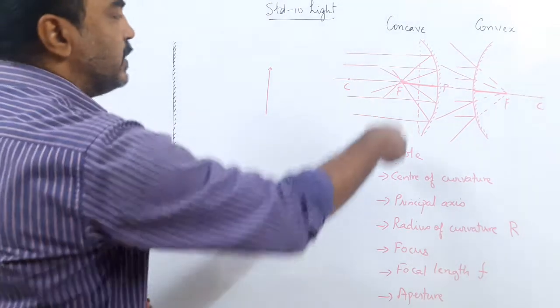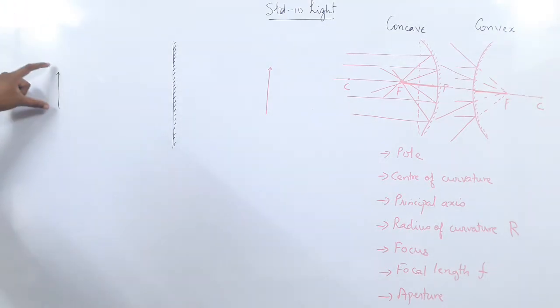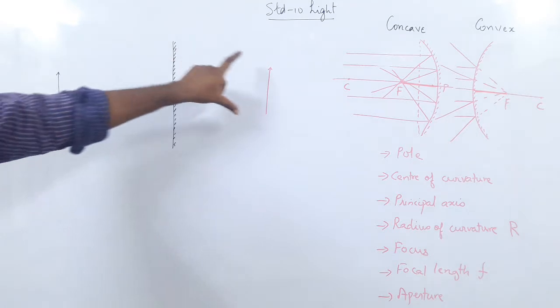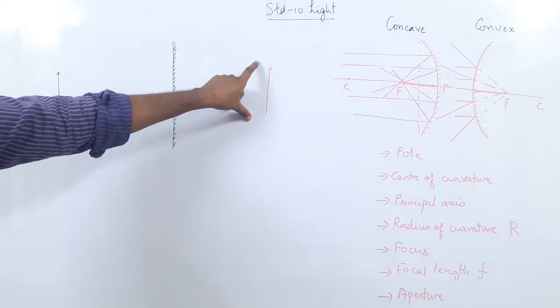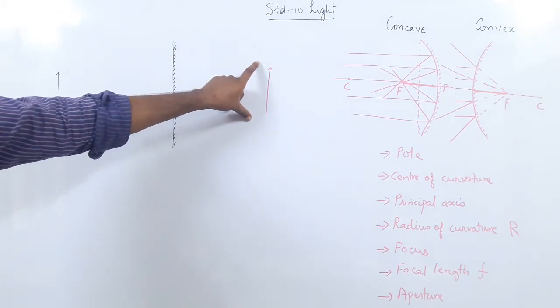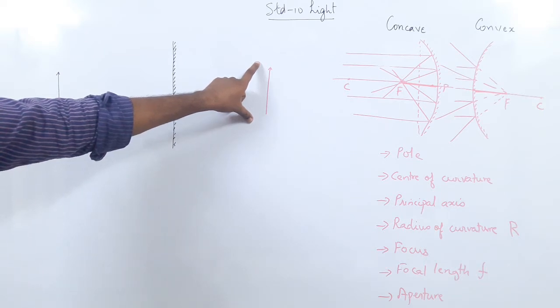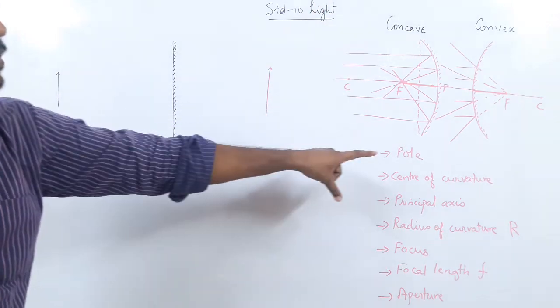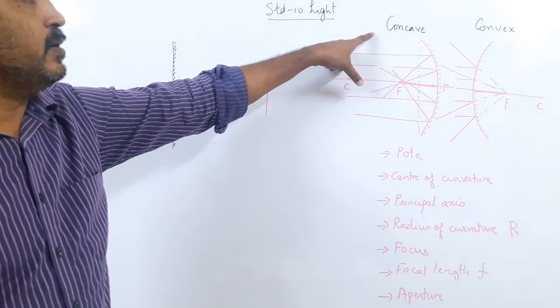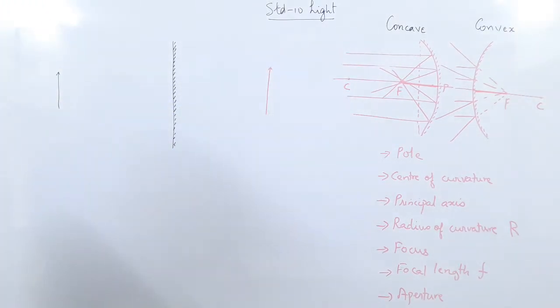But in a spherical mirror, when you change the distance of the object, very interesting things happen to the image. So that is what we are going to study today. Today we are going to study the characteristics of the image in a spherical mirror, the concave mirror. We have to look at 6 different cases.